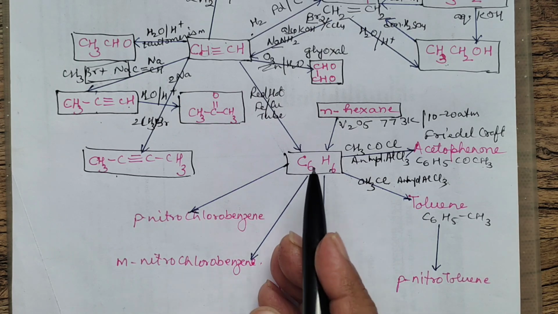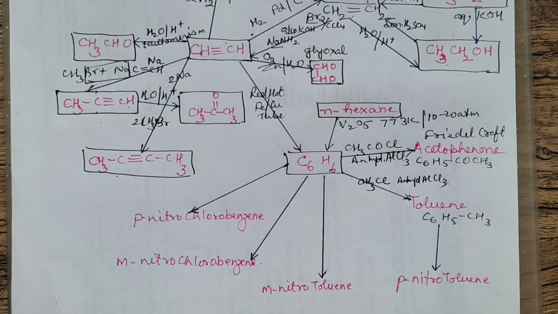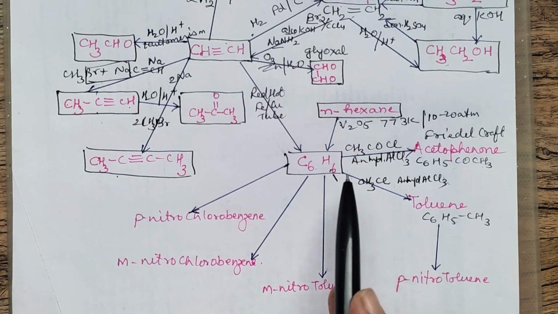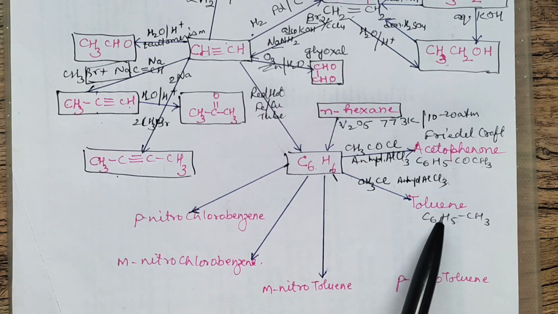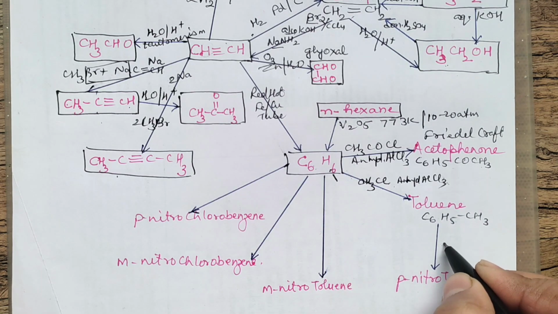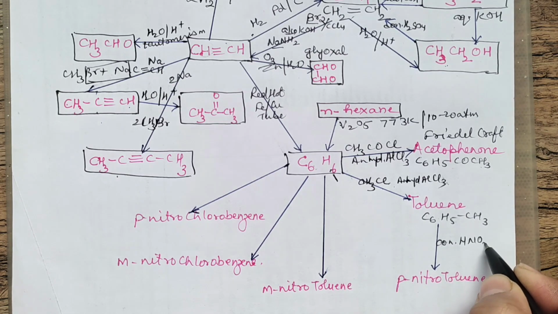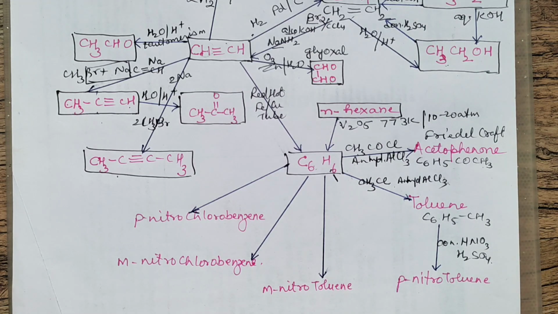At times you are asked directly also. From benzene they ask you to prepare para-nitrotoluene. So in that case first you will prepare toluene and then from toluene you will carry out its nitration. Nitration is done in the presence of concentrated HNO3 and H2SO4. Okay, this is a nitration mixture.